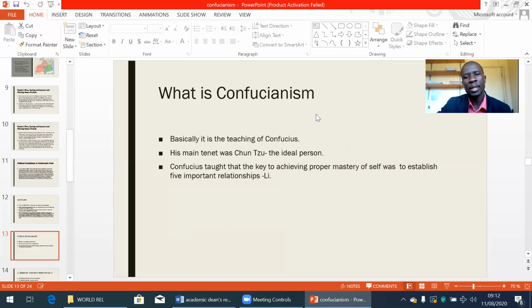So what is Confucianism? Basically, it is the teachings of Confucius. His main tenet was Chunzu, the ideal person. So he focused on what could be the definition of the ideal person, the ethical person. Confucius taught that the key to achieving proper mastery of self was to establish 5 important relationships that he referred to as Li.